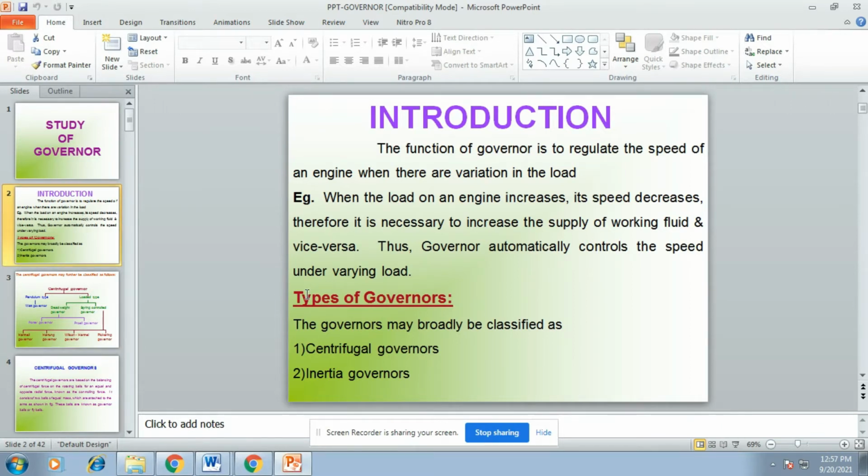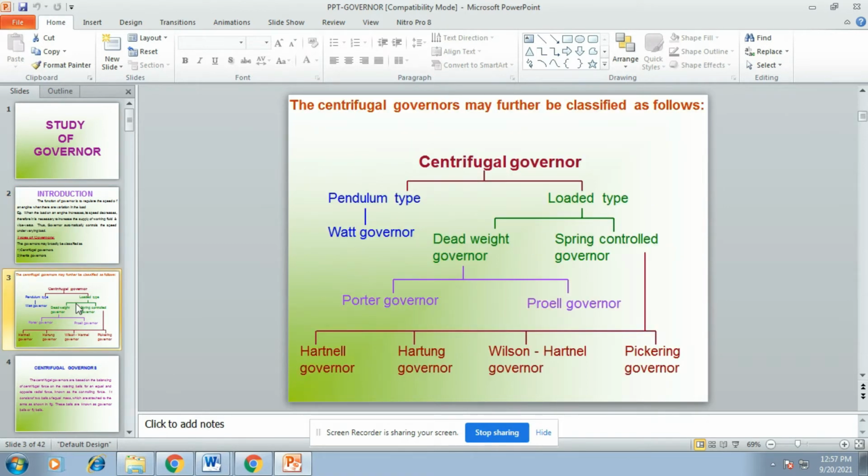Now we are going to discuss the classification of governor. The main classification of governor is two types. First one is centrifugal governor and another one is inertia governor. Centrifugal governor is classified into two types. One is pendulum type governor and another one is loader type governor.